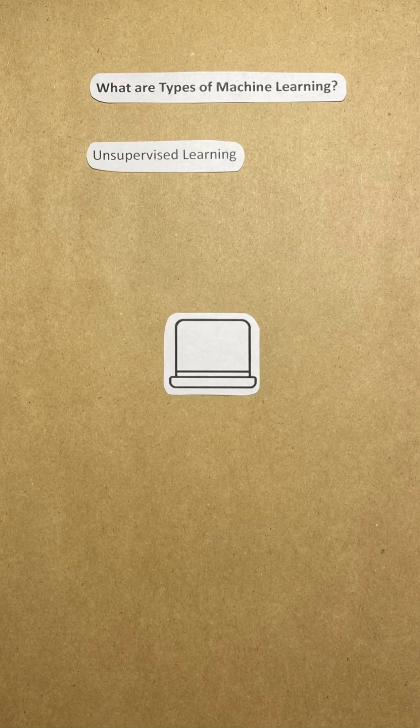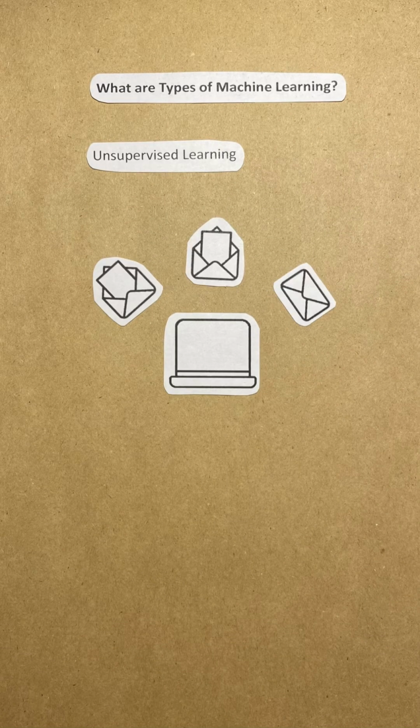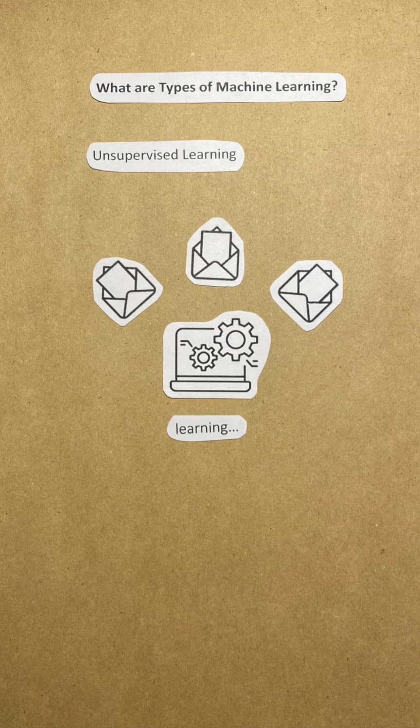In unsupervised learning, the computer looks at data without any labels and tries to find patterns. Imagine you have a bunch of data but no labels. You don't tell the computer what to do, it has to figure things out by itself.